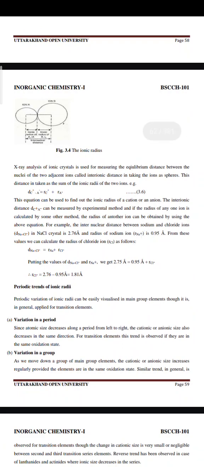X-ray analysis of ionic crystals is used for measuring the equilibrium distance between the nuclei of two adjacent ions, called the inter-ionic distance, taking the ions as spheres. This distance is taken as the sum of the ionic radii of two ions. For example, d(C+ A-) is equal to r(C+) plus r(A-).